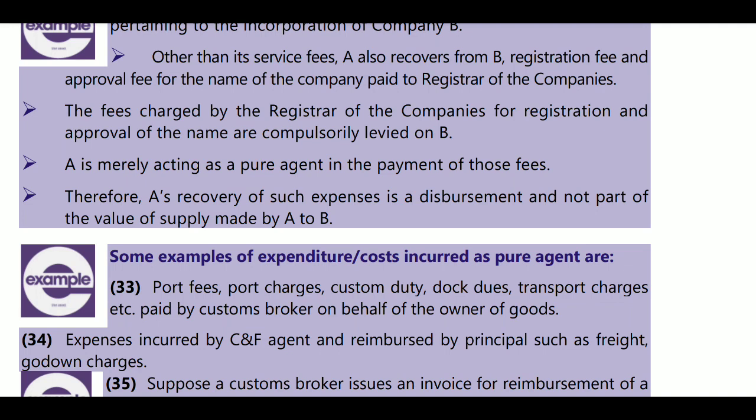From the customer you will charge your fee plus whatever you paid as income tax on the challan. To the extent of that income tax amount, you are a pure agent. So your value of supply will not include that tax amount, because only the value you charge the customer will be the value of supply.